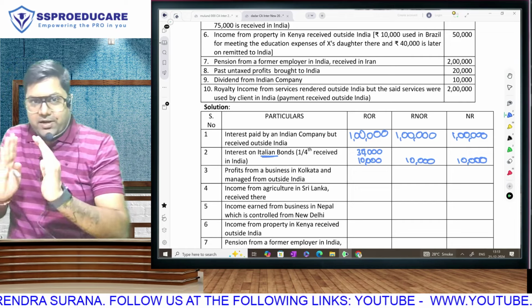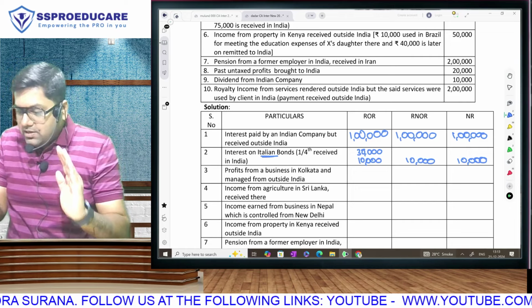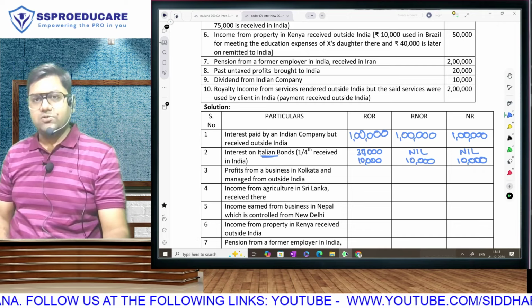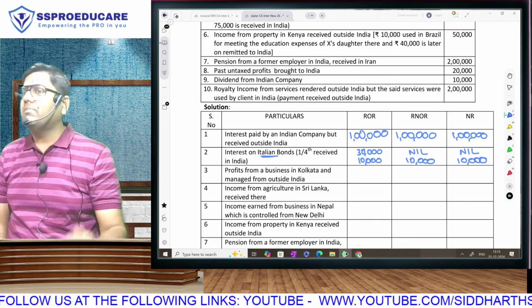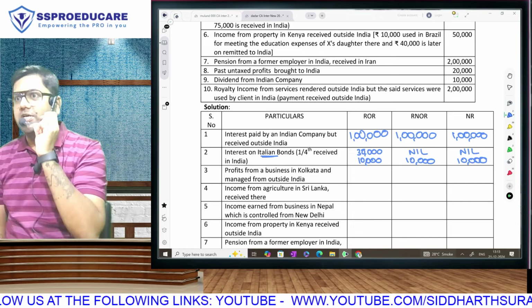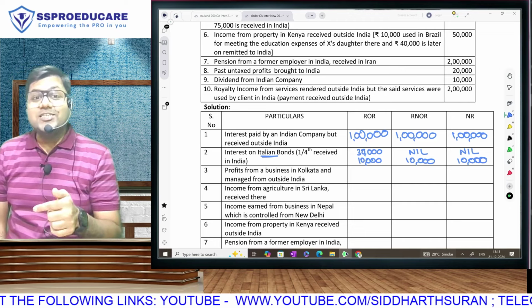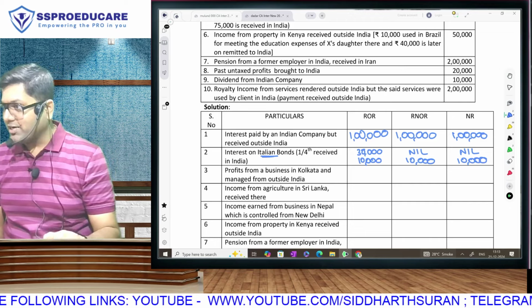Well, if controlled from India. But here, clearly there is no Indian connection. And consequently, foreign income, and obviously non-resident also will not be paying. So it becomes 40, 10 and 10. And this is what you have to do for every income. Not this answer, but are you understanding the system of a scope of total income question?